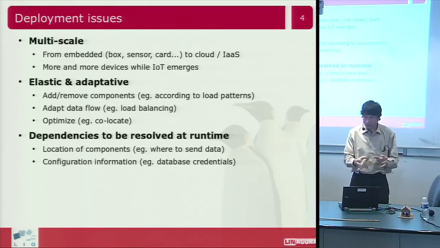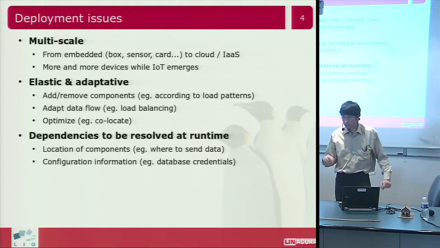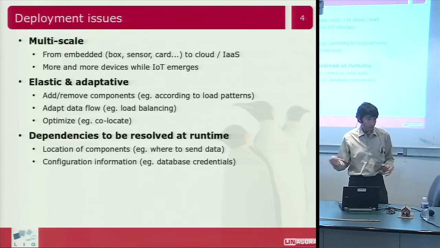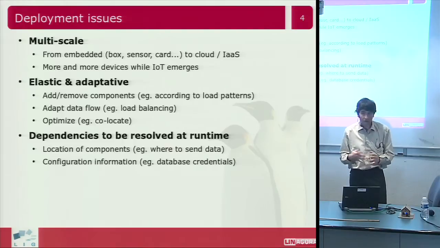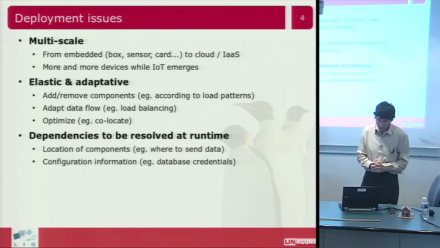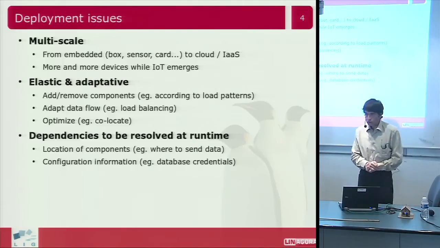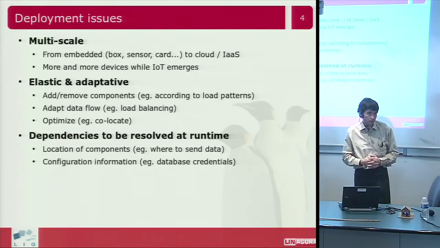Because to configure yourself, you need to know where to send the data, you need to know the IP address of the messaging server, that kind of stuff, okay, which is not given at deployment time. It's a runtime dependency, okay.